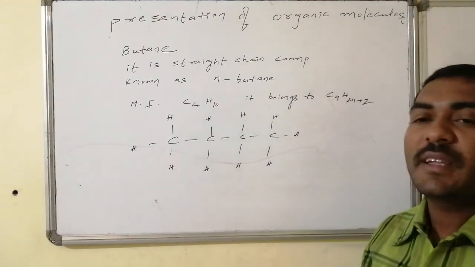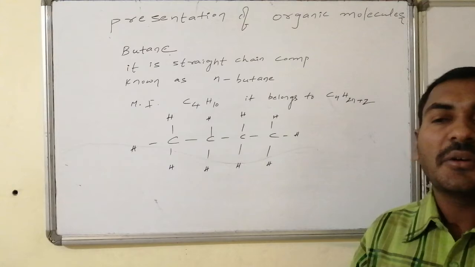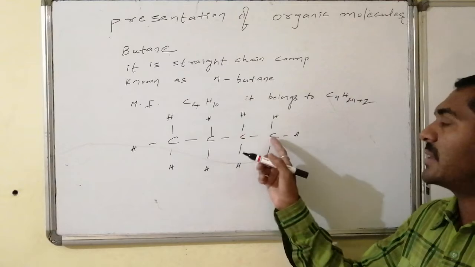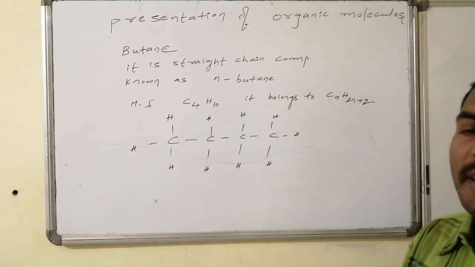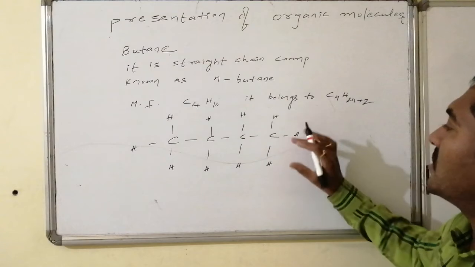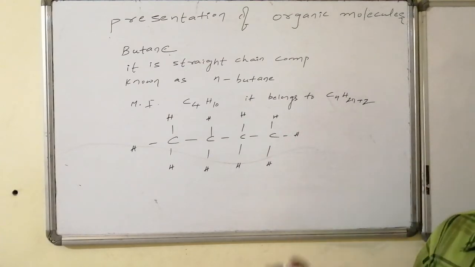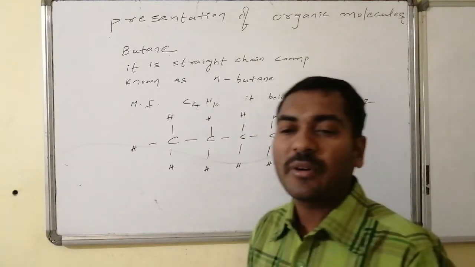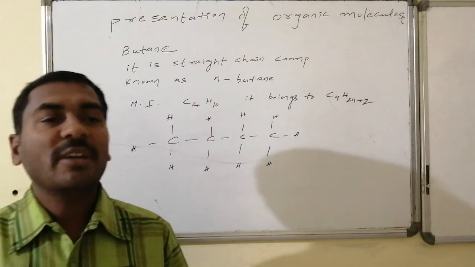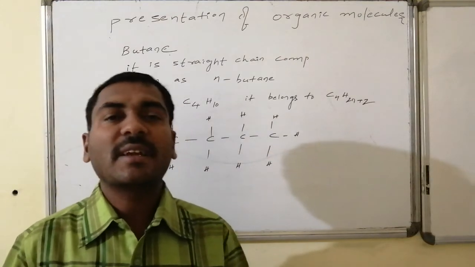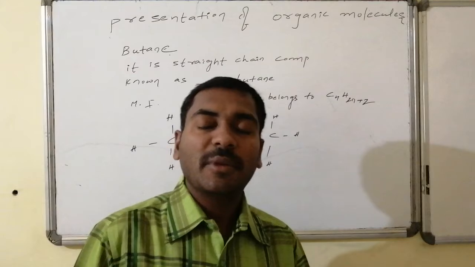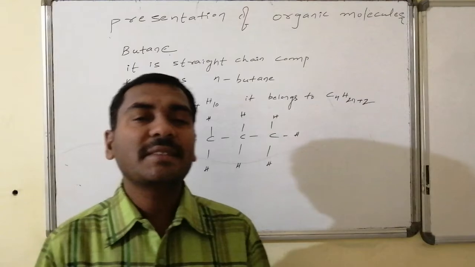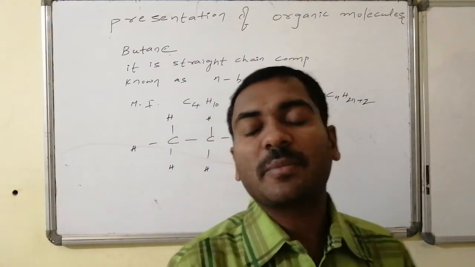The C-C single bond and the C-H single bond are rotatable. They can rotate in the plane. Suppose I take this particular single bond as the bond under observation. The methyl group can rotate in plane through 180 degrees, like this. So the C-C single bond is allowed to rotate. Whereas if multiple bonds are present between the carbon atoms and other atoms, that is, not a single bond but a double bond or triple bond, then rotation is not allowed. Similarly, the C-H bond is also able to participate in rotation.